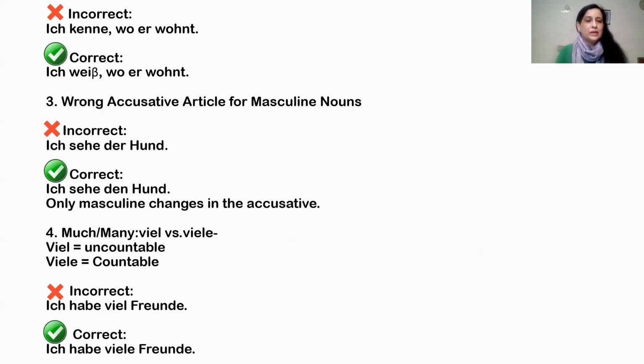Now, fourth mistake is the difference between much and many. In English, how we say much and many, same case in German also: viel and viele. Viel is uncountable and viele is countable. So the incorrect sentence will be Ich habe viel Freunde.